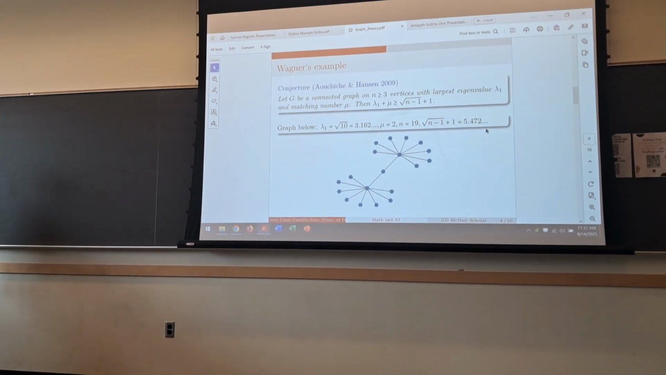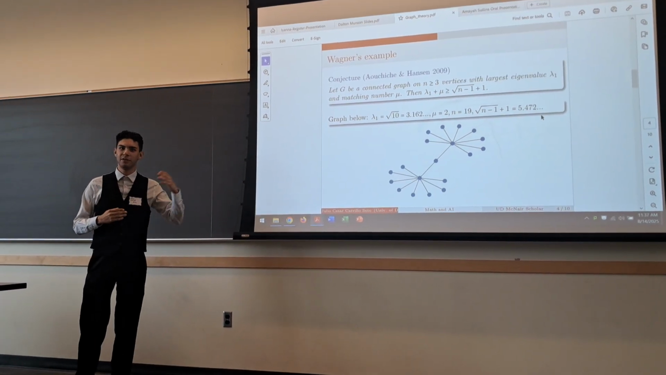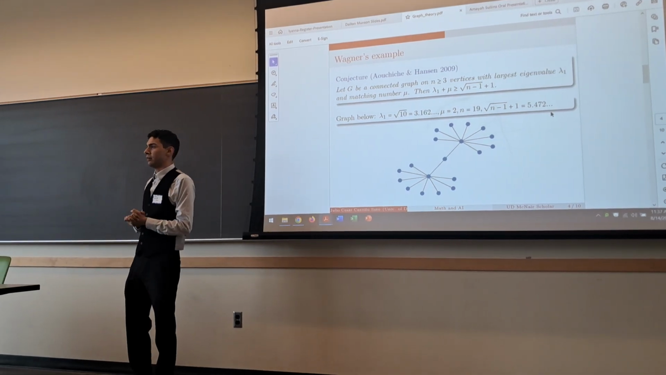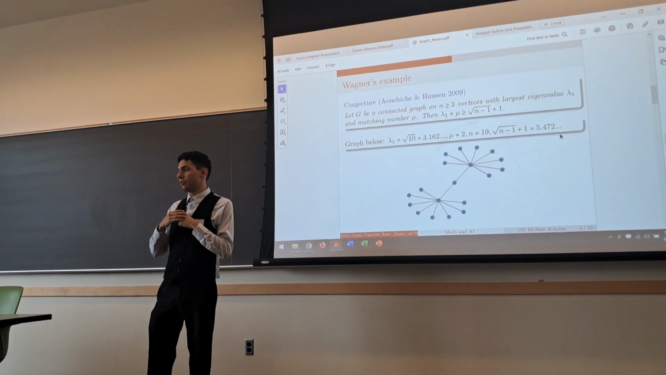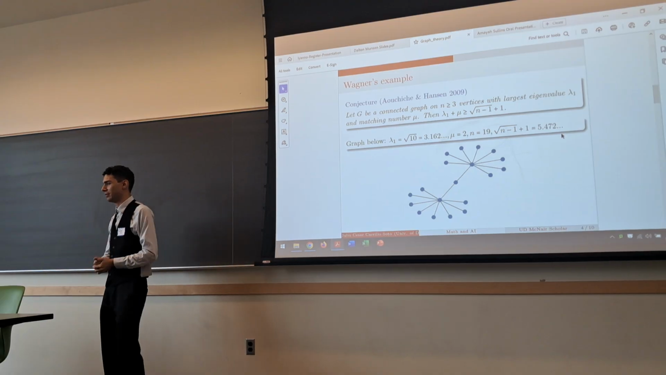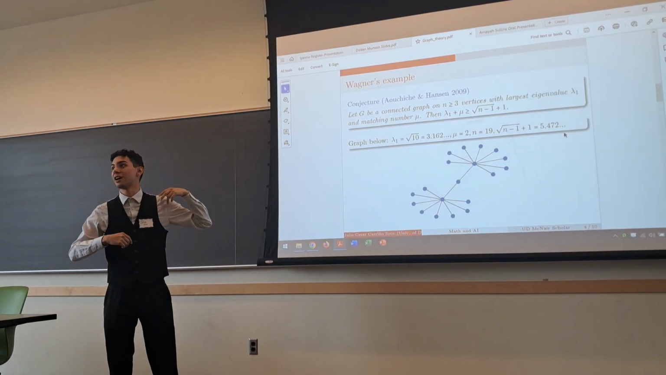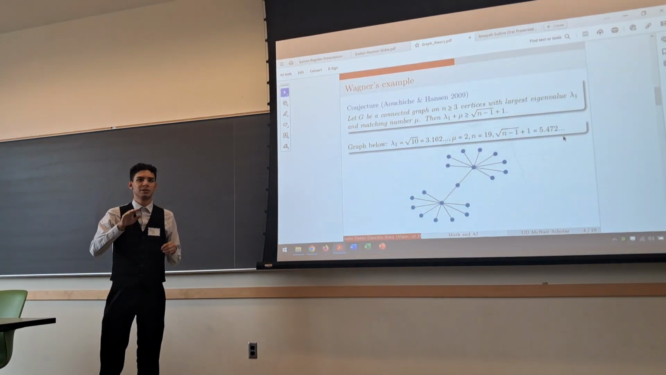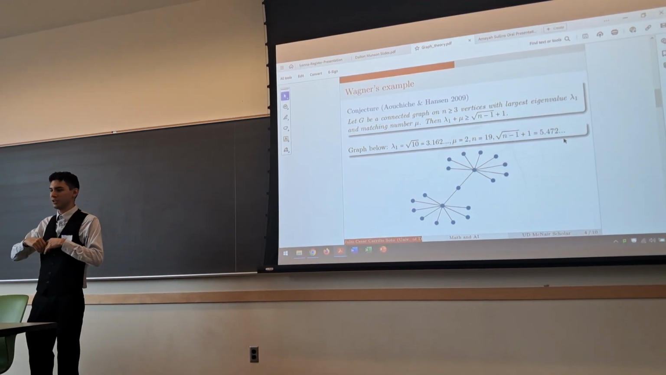Adam Wagner's first example was a conjecture proposed by Aouchiche and Hansen in 2009, which states that given a graph G with n vertices, where n is greater than or equal to 3, a largest eigenvalue, known as lambda1, and a magic number mu, the sum of the largest eigenvalue and the magic number is at least the square root of n minus 1, plus 1. Adam Wagner's neural network managed to output a graph of 19 vertices with the largest eigenvalue being the square root of 10 and a magic number of 2. Under these conditions, this graph does not follow the conjecture above, meaning that this is a counterexample to the conjecture.